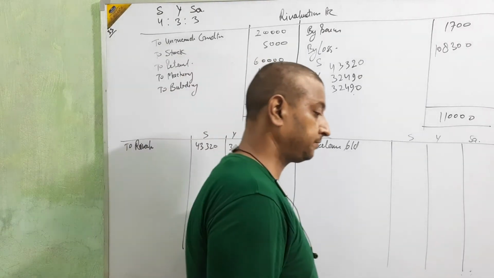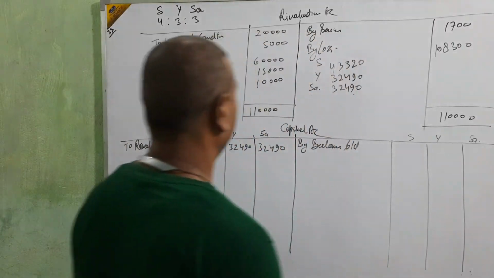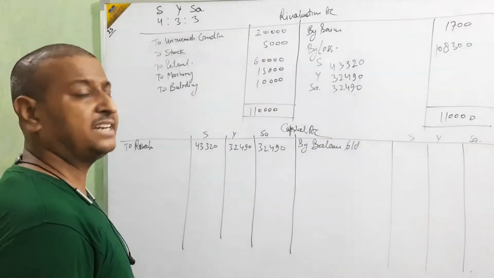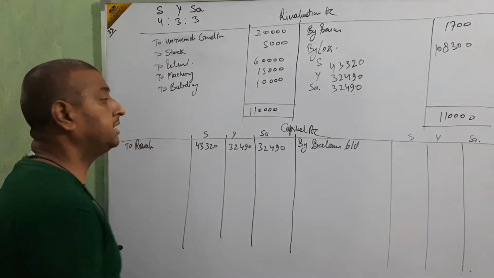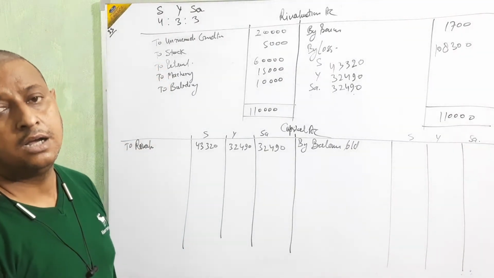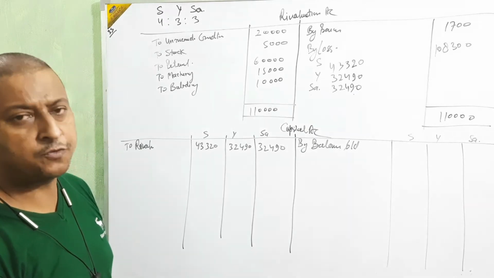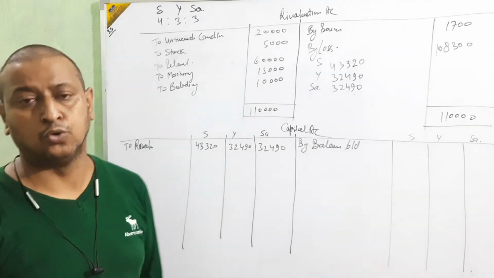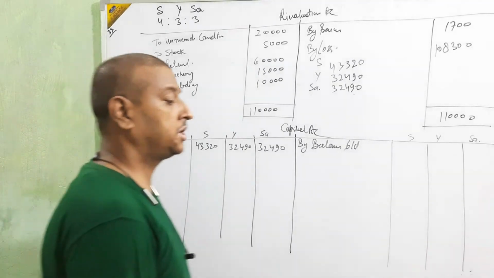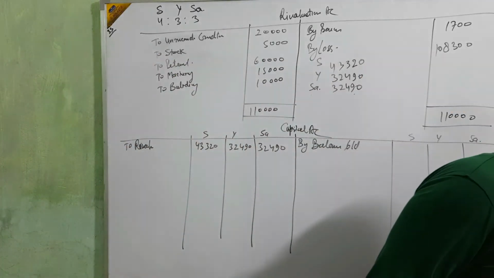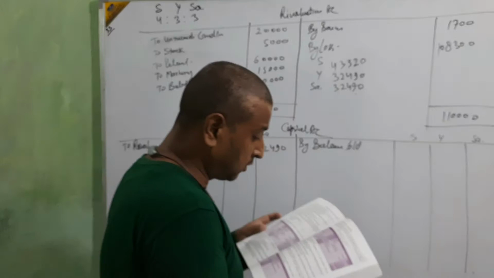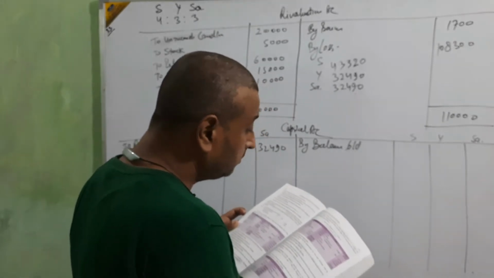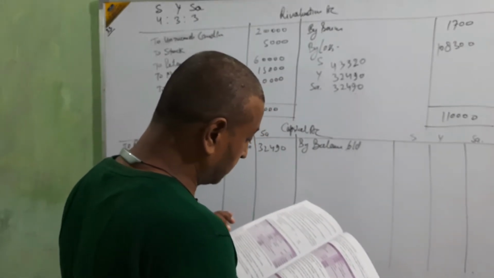Yasmin and Saloni will share future profits in the ratio of 3:2. Okay. They are saying Yasmin and Saloni will share future profit in 3:2. It means we are going to calculate the gaining ratio.